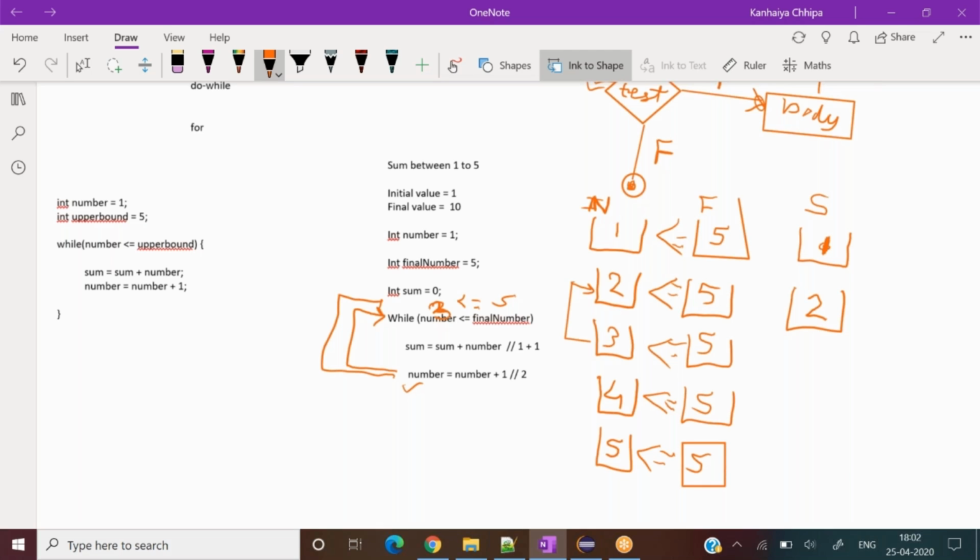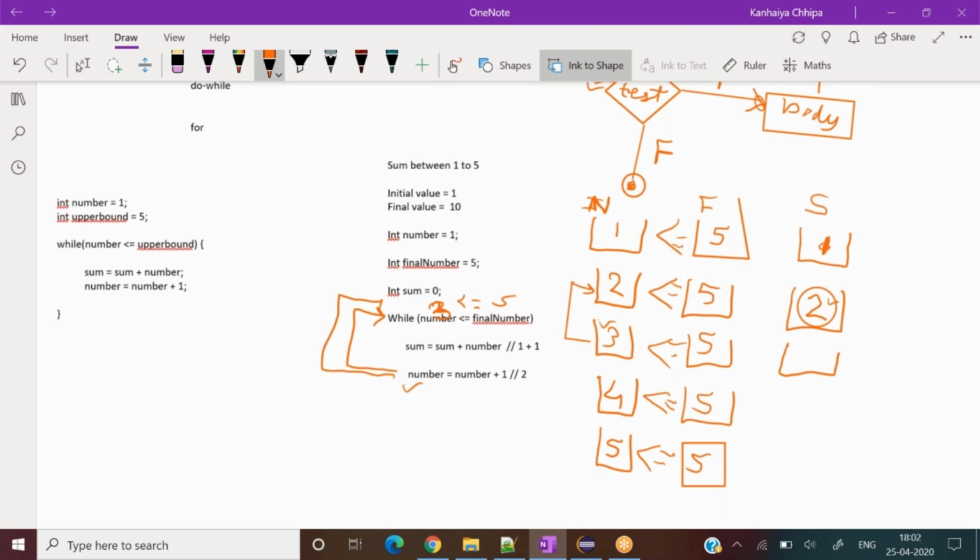That means now sum and this number. What would be the value of sum and number here? You tell me. Sum plus number. Sum plus number is going to be 4 now. Why 4? What is the value of sum here?